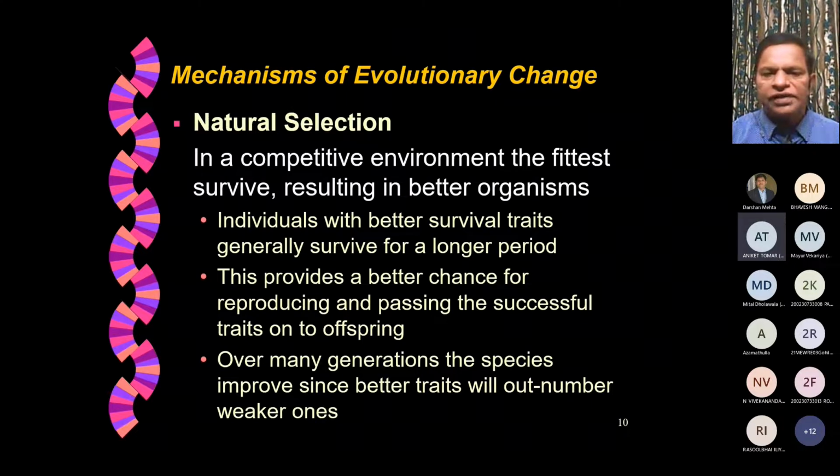This provides a better chance for reproducing and passing the successful traits on to the offspring. Over many generations, the species improve since better traits will outnumber weaker ones. The stronger ones will be in large number, and the weaker ones will slowly vanish. That is the survival of the fittest, Darwin's principle.